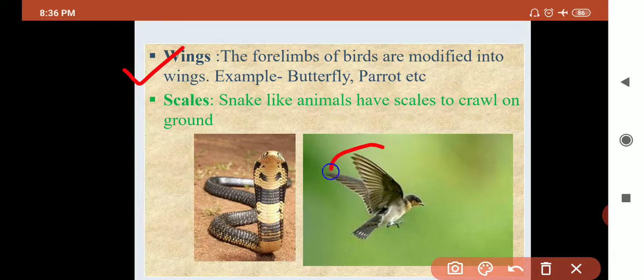Okay, see, the birds have a wing to fly. Now see the point, birds have only 2 legs. Okay, is it clear? Birds have only 2 legs. Then where are the other 2? The other 2 are modified into wings.